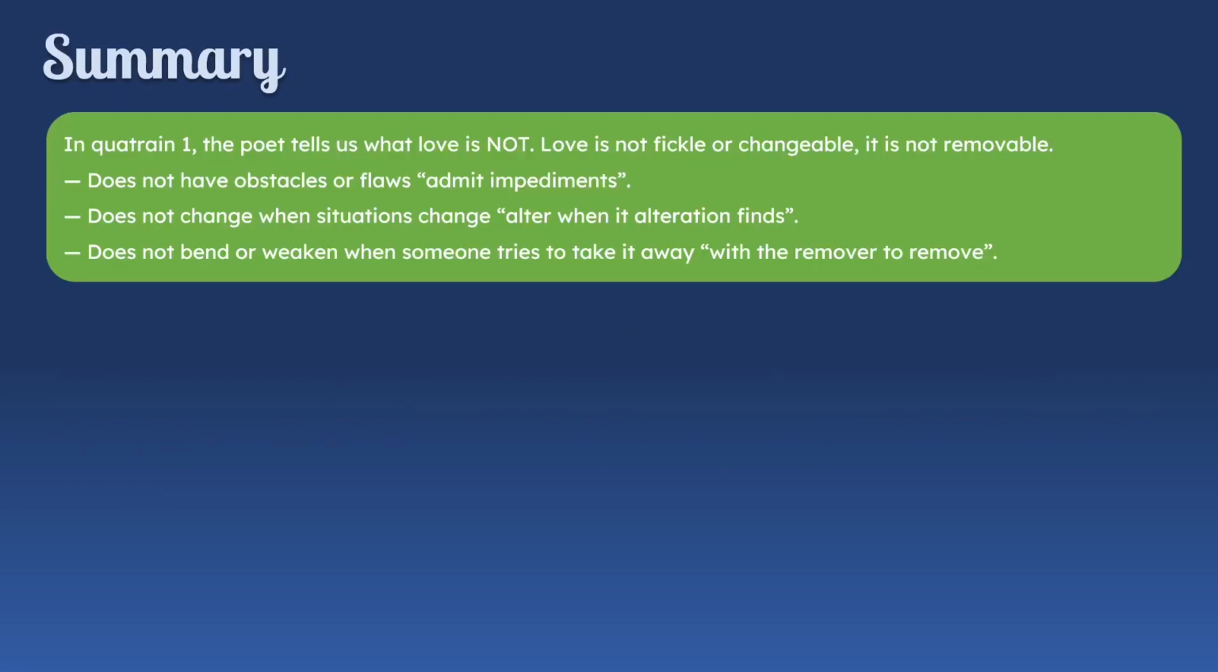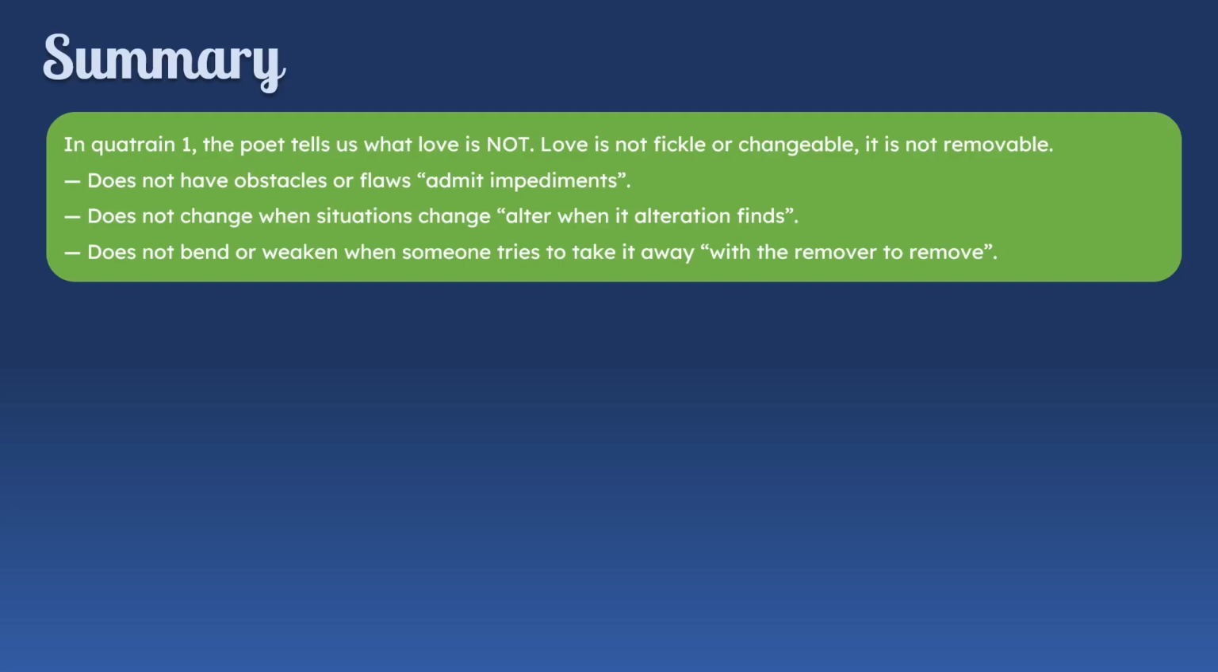Let's look at a summary. In quatrain 1, the poet tells us what love is not. He says that love is not fickle or changeable. It is not removable, can't be taken away. So he says it does not have obstacles or flaws. It does not change when situations change, and it does not bend or weaken when someone tries to take it away. That's how we know what fake love is. True love does not have these things.